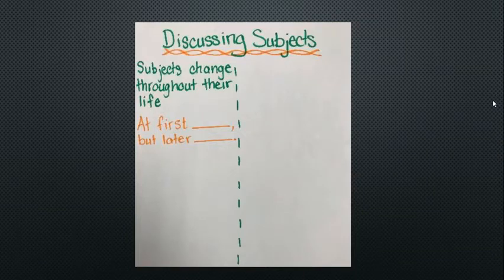Let me show you how to think about and discuss how subjects change throughout their life and the impact they have on others. You can see on my anchor chart, I have this sentence stem: At first blank, but later blank. So here is where I would talk about how a subject changes throughout their life. At first, they did or thought one way, but later they changed their mind or they changed their actions.